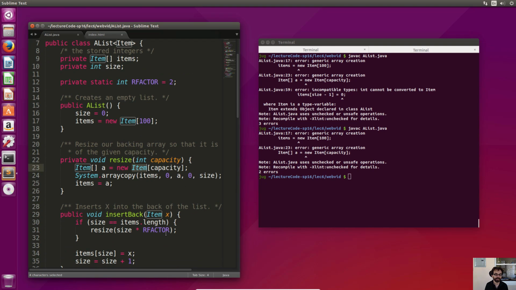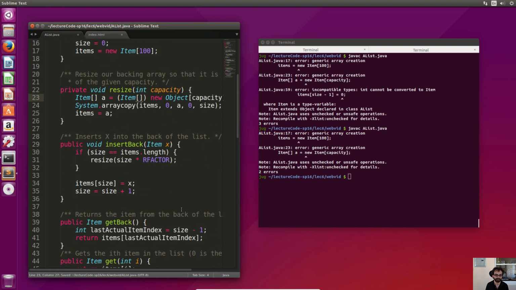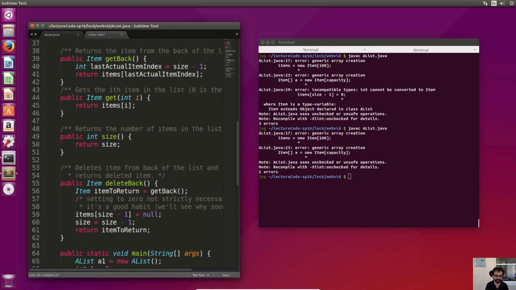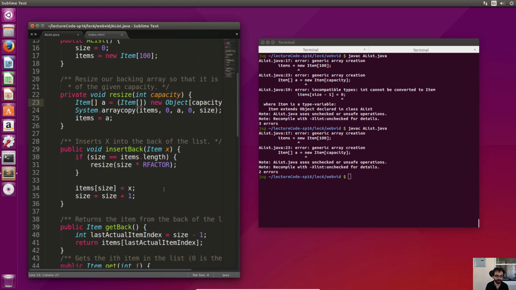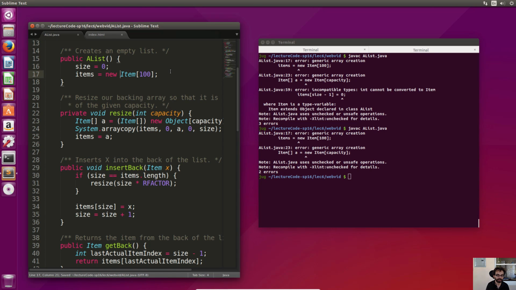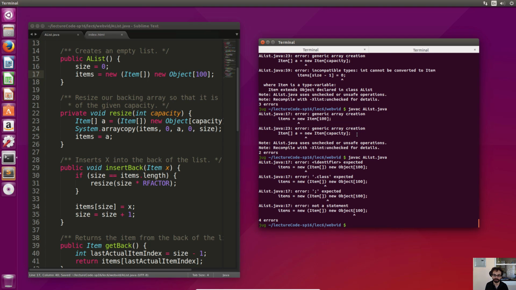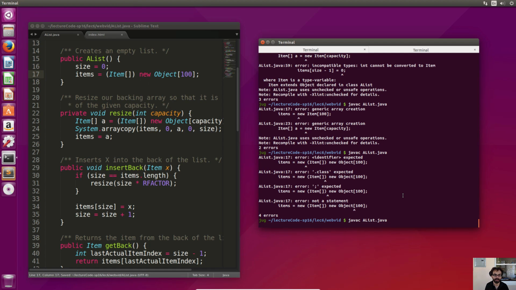Instead of saying new Item, we're going to type Object, and then in parentheses, for some reason, Item brackets. This should seem like totally bizarre syntax, nothing like anything we've seen in Java so far. We have one more to do. Oh, here. So I do this, and we have new Object Item, and now it should compile. Oh, nope, sorry, extra new. Now it should compile just fine.